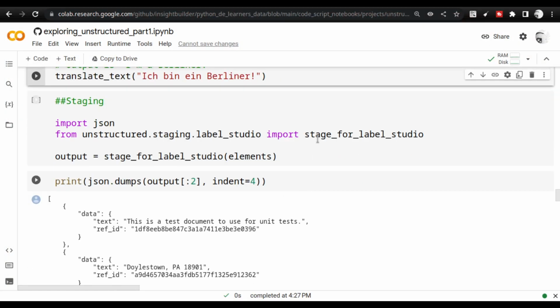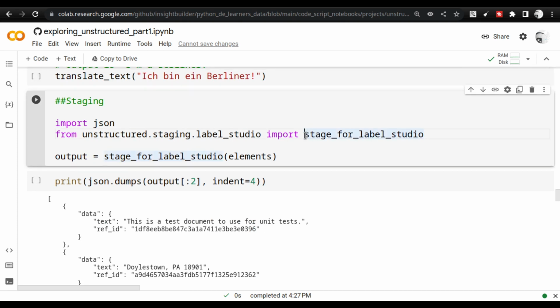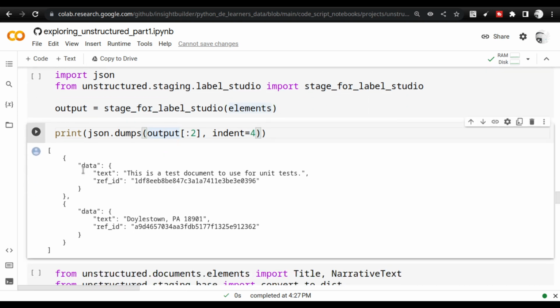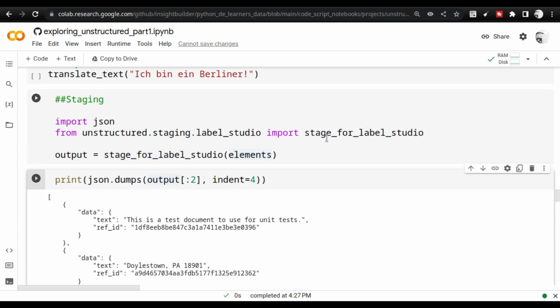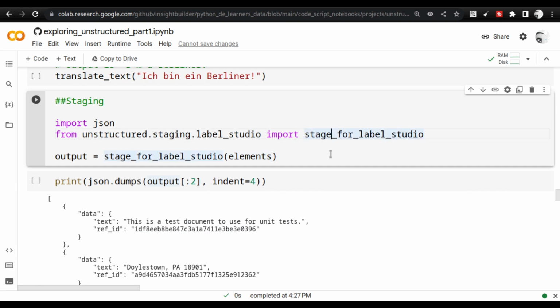starting with Label Studio. As you saw here, all I know about this simple stage for Label Studio is that I have to use this function and push the elements inside it. I will get the output in JSON format like this. So this is the abstraction layer that I'm talking about.